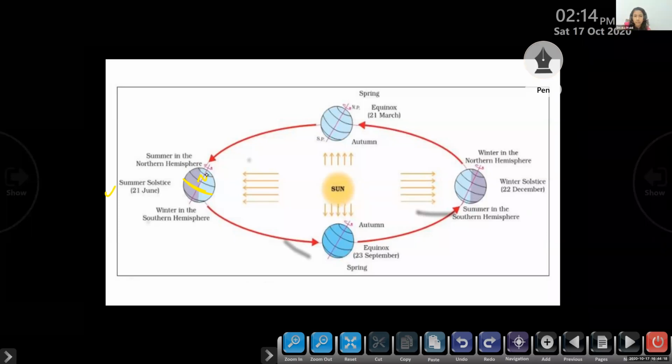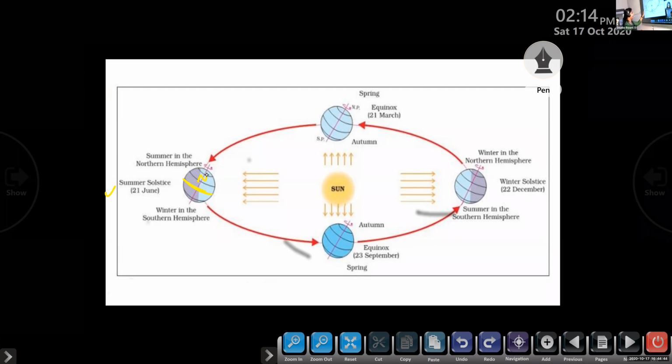Northern hemisphere will experience summer. Northern hemisphere receives more sunlight than the southern hemisphere. More sunlight means summer. So definitely northern hemisphere experiences summer. Clear? You have to learn like this.